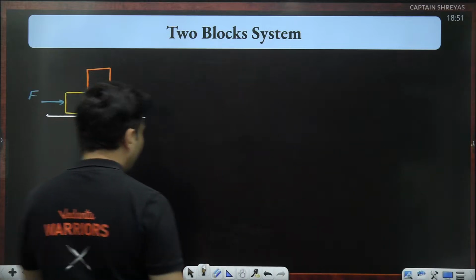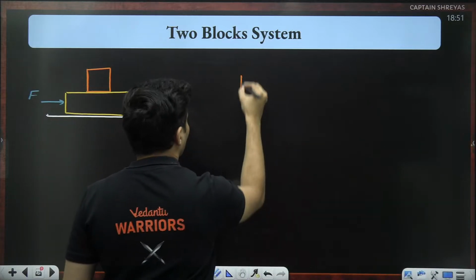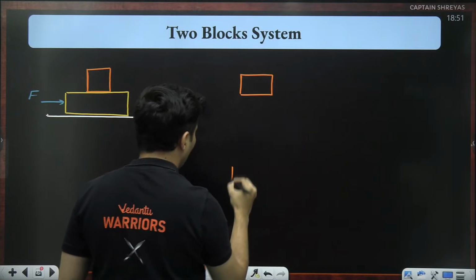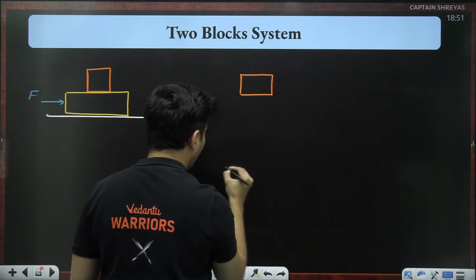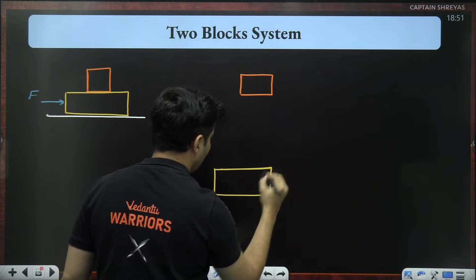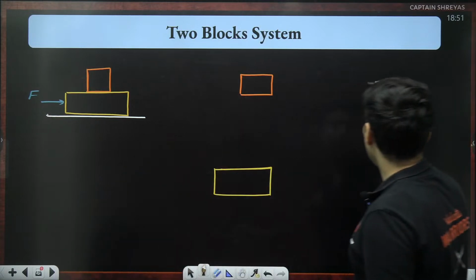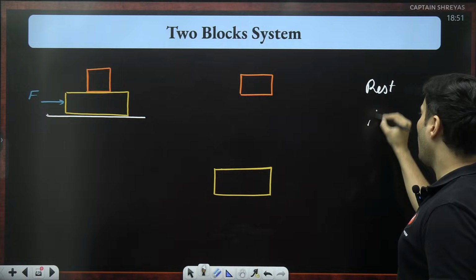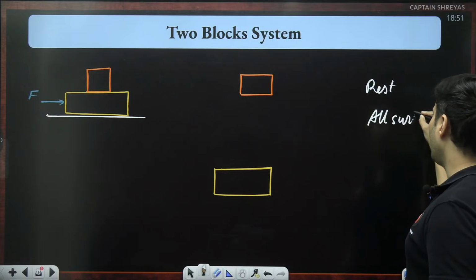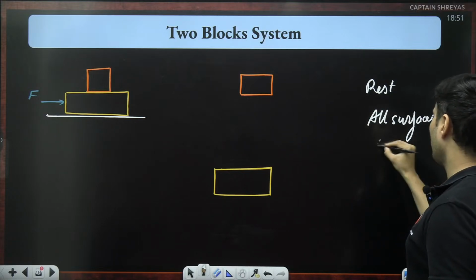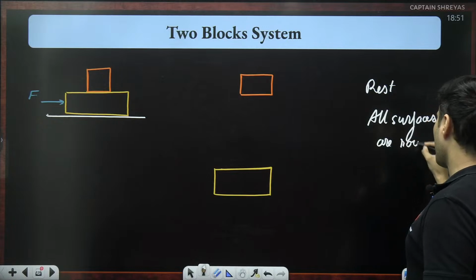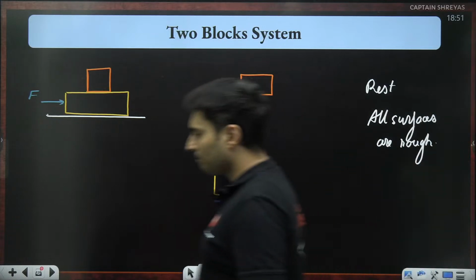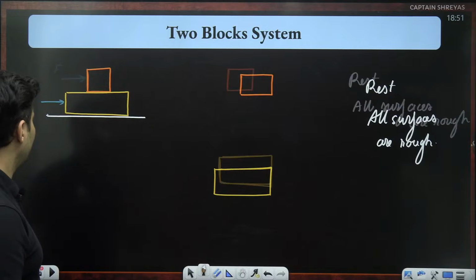In the second scenario also, I will do the same thing: the free body diagram of the upper block versus the free body diagram of the lower block. Again, everything is at rest. All surfaces are rough. Okay, let's start with this one.